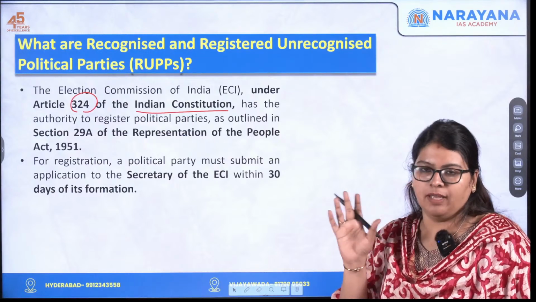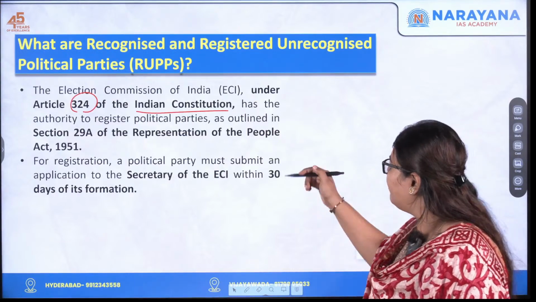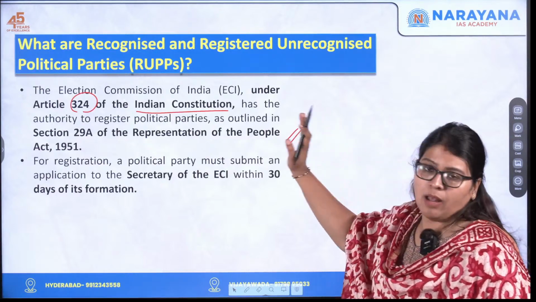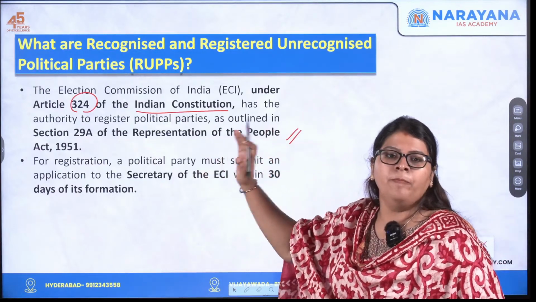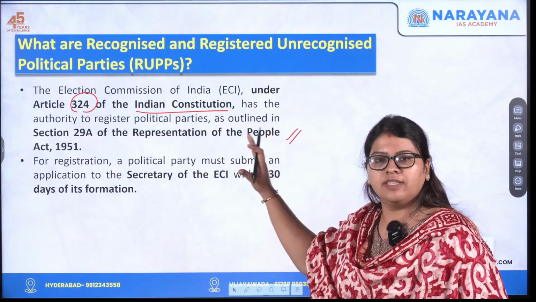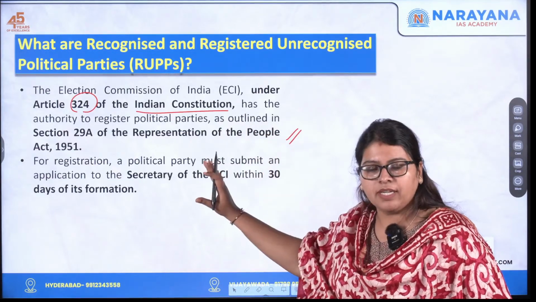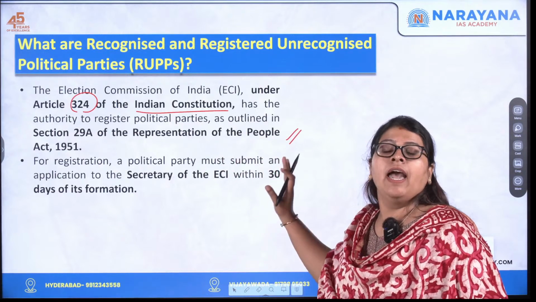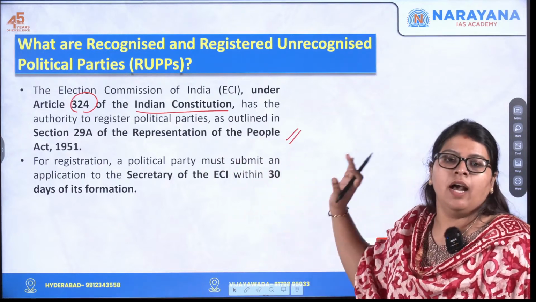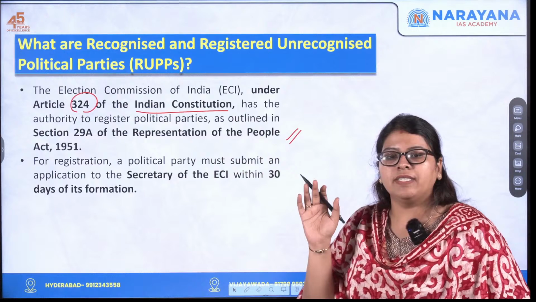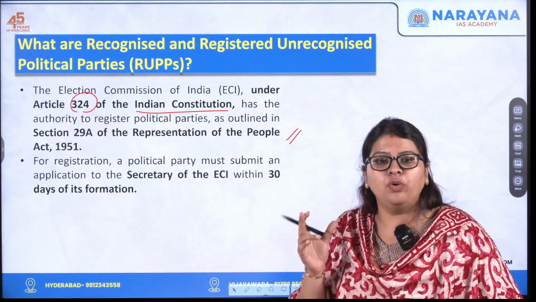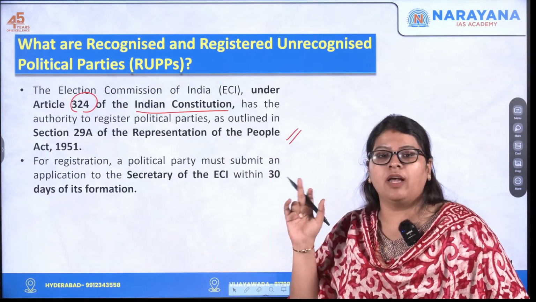Very, very, very important statement. You can even cram this up. Election Commission under Article 324 has the authority to register the political parties as per Section 29A of the RPA, and for this registration, a political party must submit an application to the Secretary of the Election Commission of India.